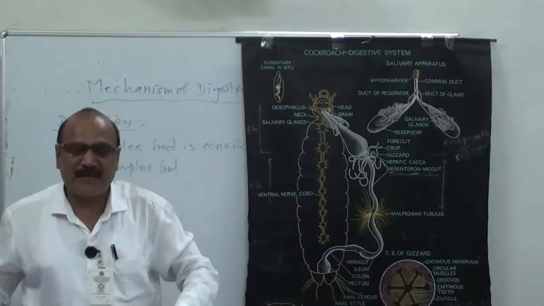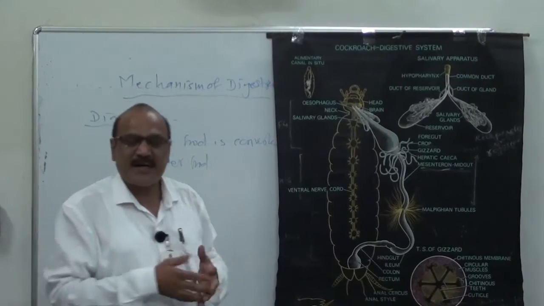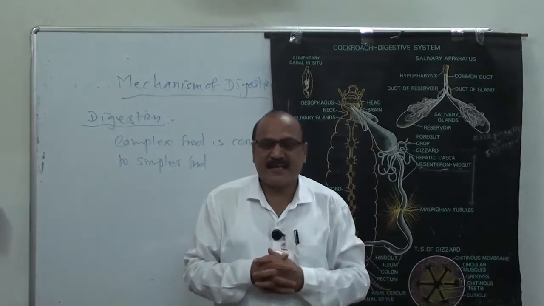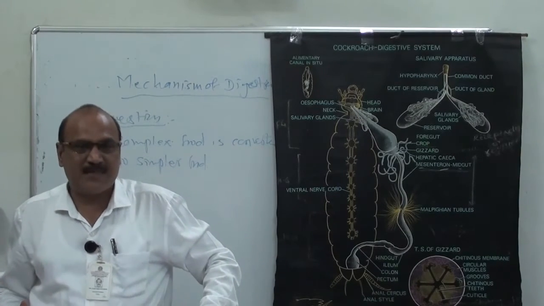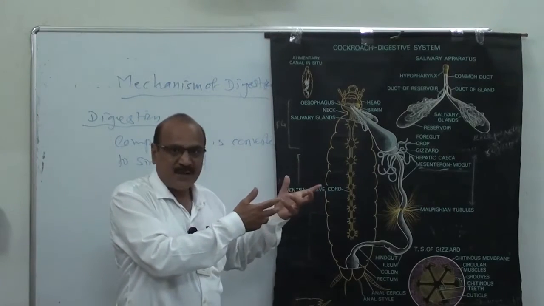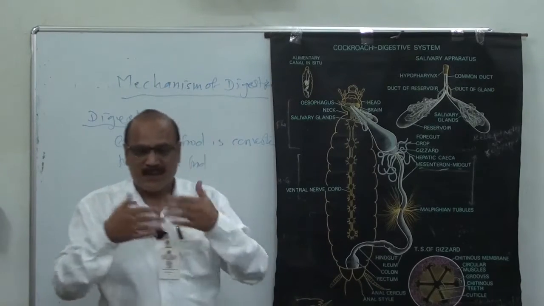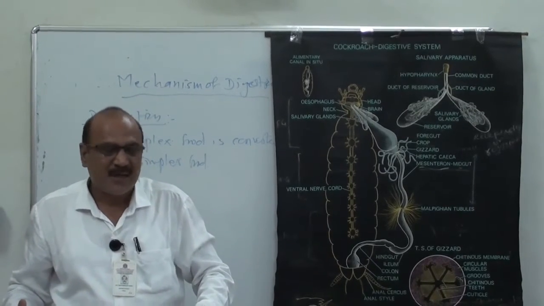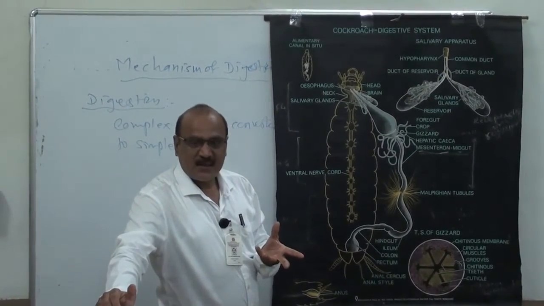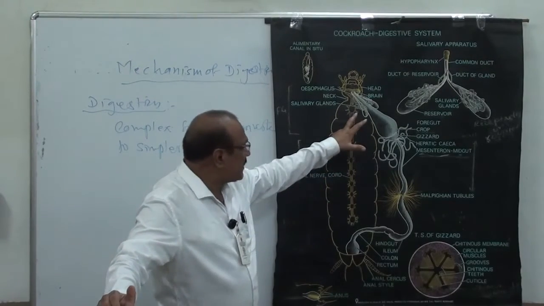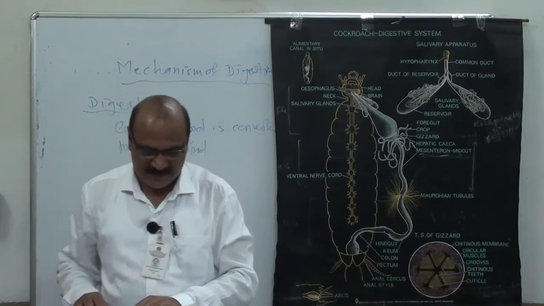Now here a specific type of food is digested at a specific pH. Mostly carbohydrates and lipids are digested in an alkaline medium, but some of the proteins will be digested in an acidic medium. But here the medium is not concerned mostly, but in insects, some insects are phytophagous. Now this substance secreted from the cellular glands has no cellulase. No cellulase means carbohydrate digestion takes place, protein digestion takes place, and lipid digestion takes place.